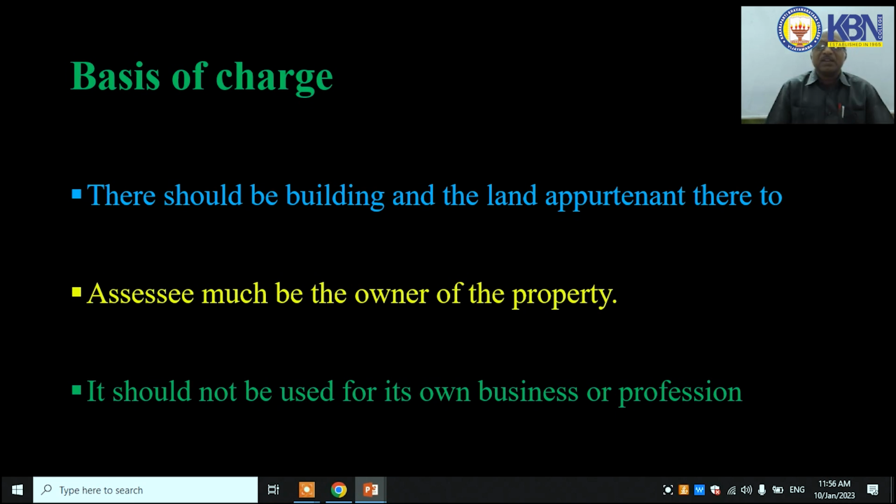So that is why the basis of charge for house property is: there should be a building and land appurtenant thereto, the assessee must be the owner of the property, and it should not be used for its own business or profession.